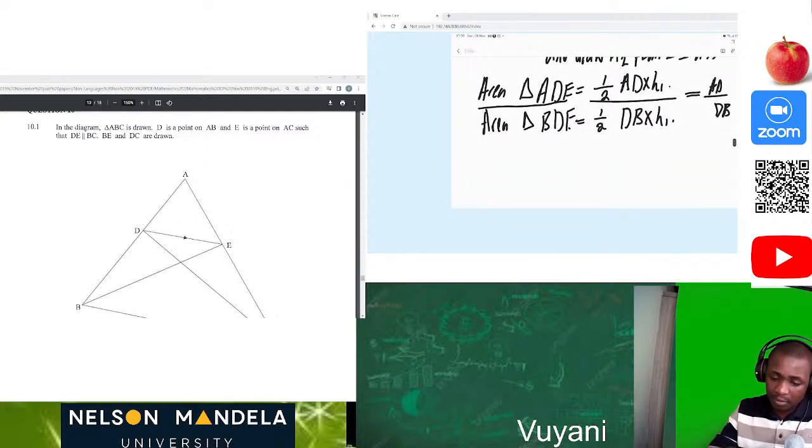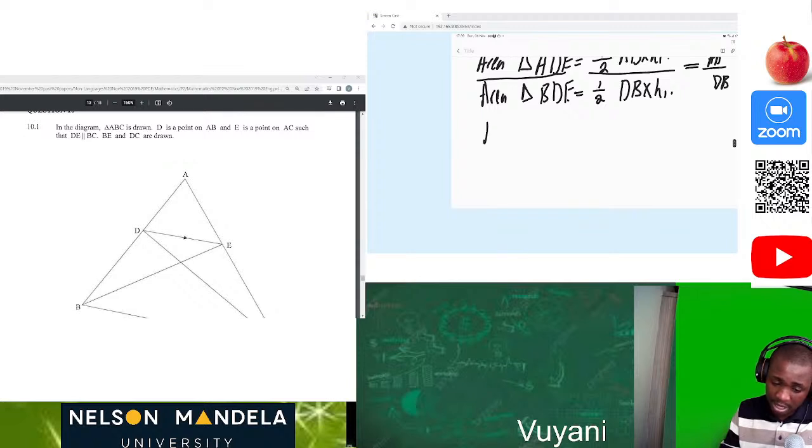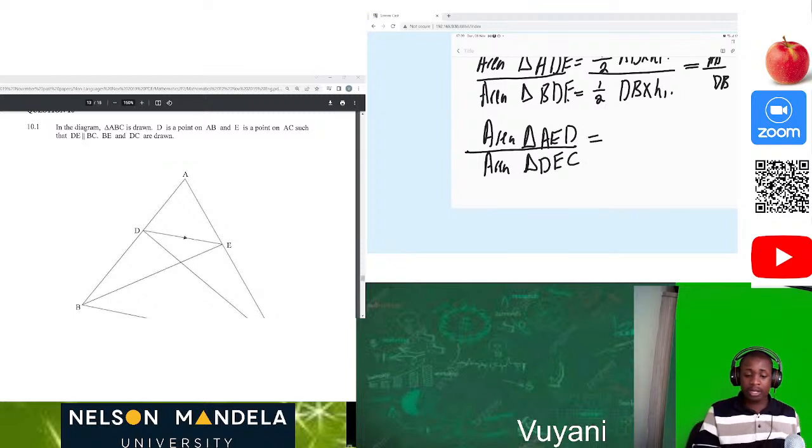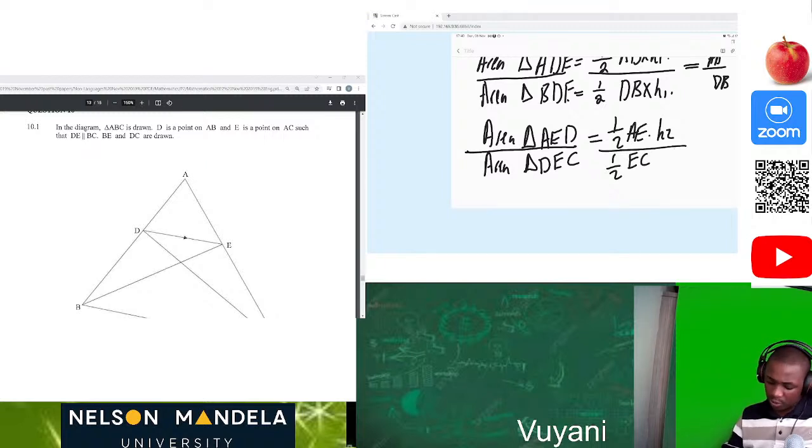Now again, let's look at the other side for height 2. The area of triangle AED divided by the area of triangle DEC. So again, it's half base, half AE times height 2, and 1 over 2 times CE, since we must have a correct answer, times H2.